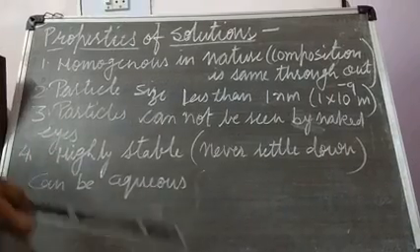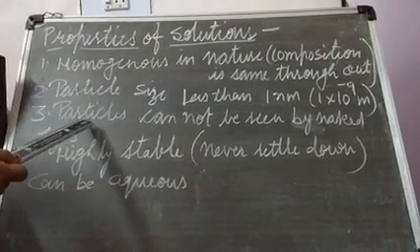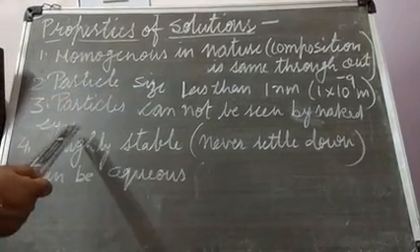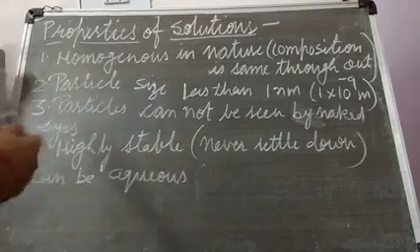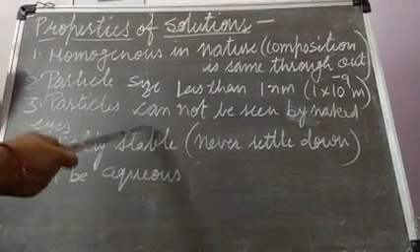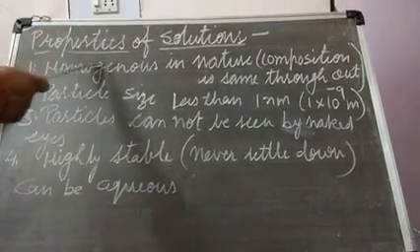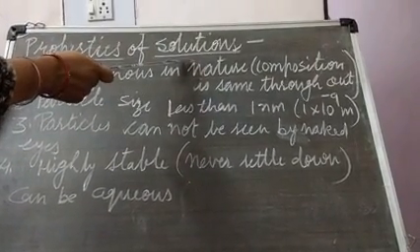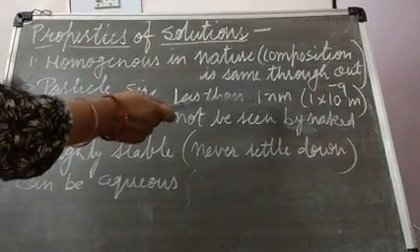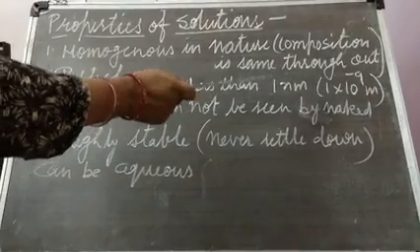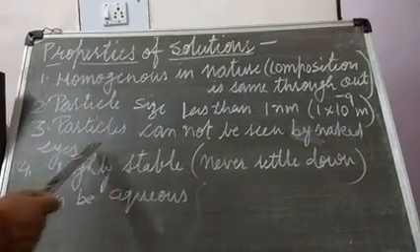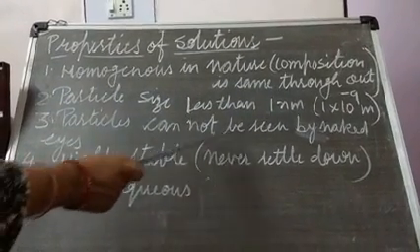Clear? Then next property of solution is particles cannot be seen by naked eyes or by any microscope if we can take. We will not be able to see the particles of the true solutions, because the particle size is so small that it cannot be viewed, it cannot be seen. Okay, so particles cannot be seen by naked eyes or by any microscope.